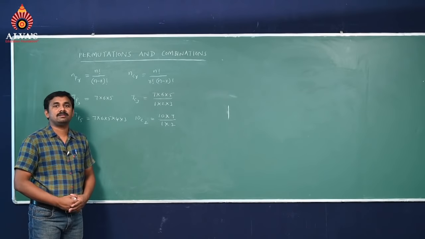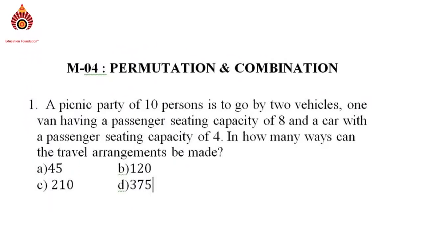See the first question on the screen. A picnic party of 10 persons is to go by 2 vehicles, one van having a passenger seating capacity of 8 and a car with a passenger seating capacity of 4. In how many ways can the travel arrangements be made?